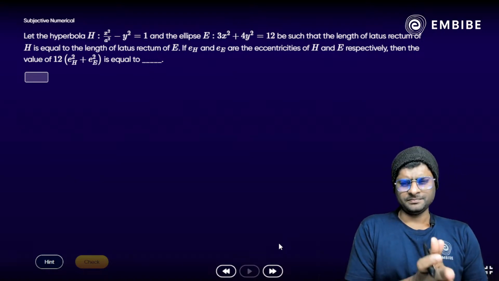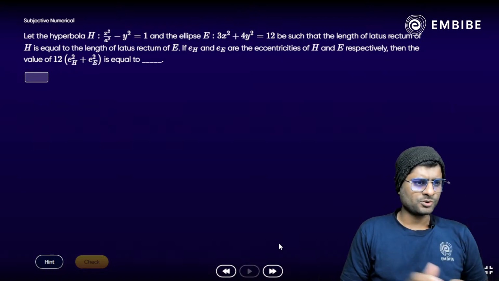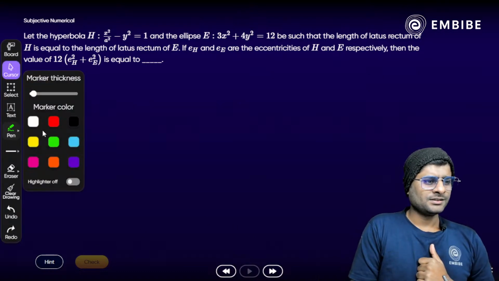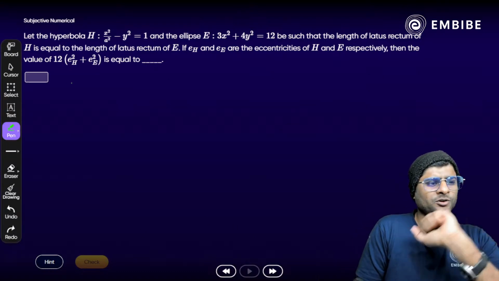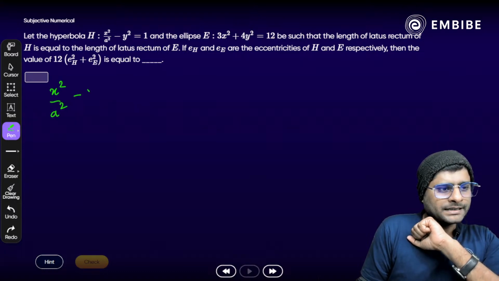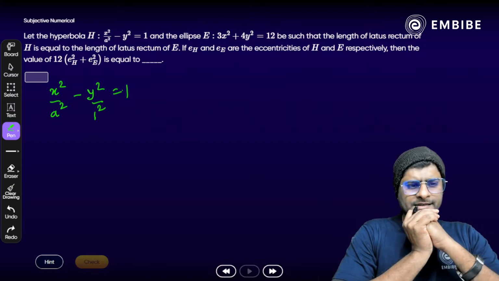What will be the answer? Any idea? Anyone? कैसे अप्रोच करें? Focus on the board here. Okay, so take a look here. आपके पास एक hyperbola है. That is x square by a square minus y square by b square is equal to 1. Correct? And then we have an ellipse as well.